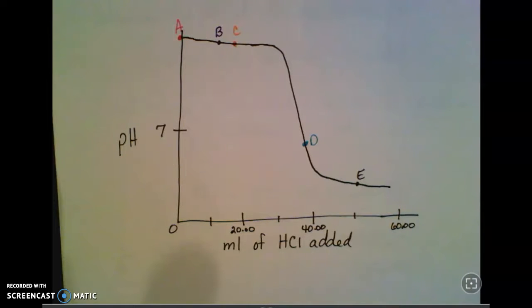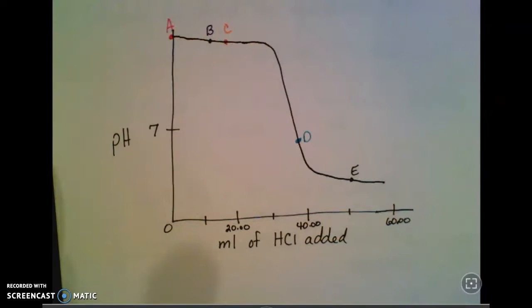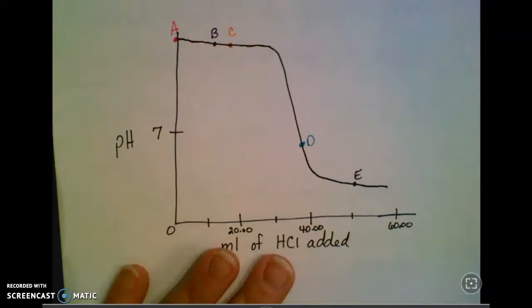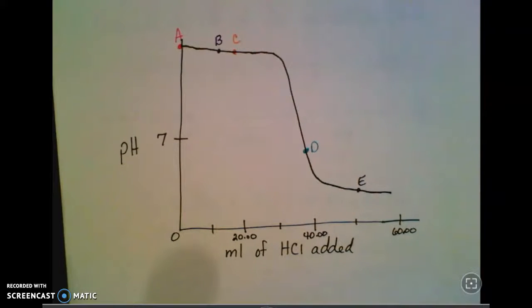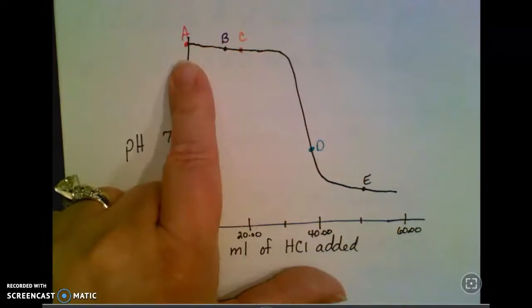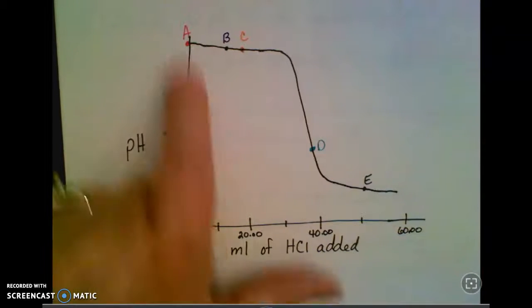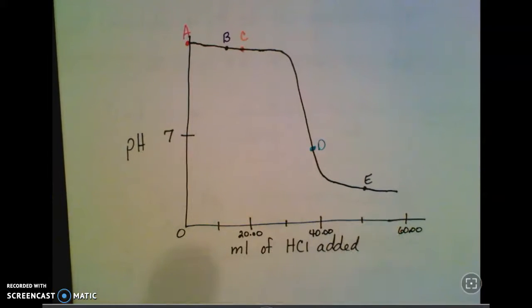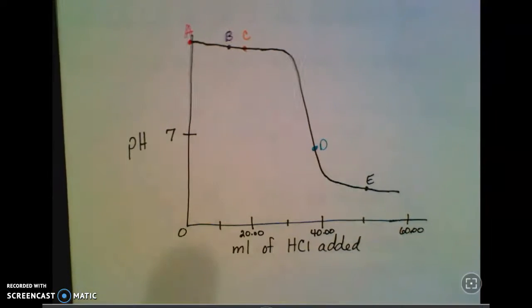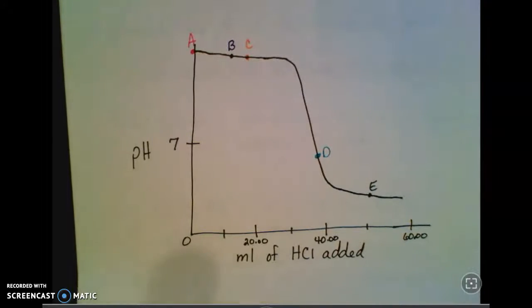This is the second video of this problem. So if you haven't watched the first one, go back and do that before you watch this one, or you'll be kind of lost as to what's going on. So again, this was the titration of a weak base. I know that because the pH is high to begin with, and you can see the pH decreases as you go through the process of adding the acid.